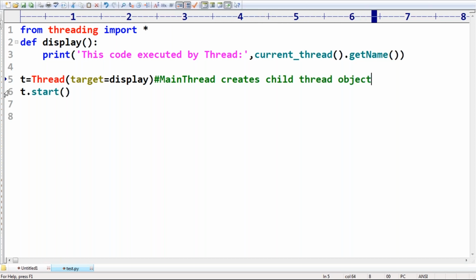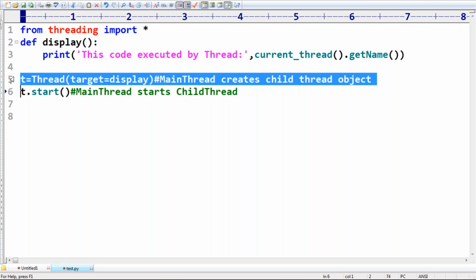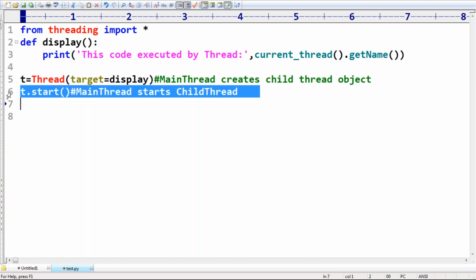Next, this line is executed by which thread? Main thread only. So I can use the words: main thread starts a child thread. Remember that. Are you getting it? The main thread is responsible to create the child, and next, the main thread is responsible to start the child thread. Do you know parent and child? Someone asked about parent thread and child thread.